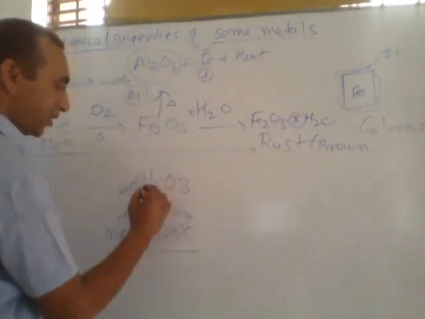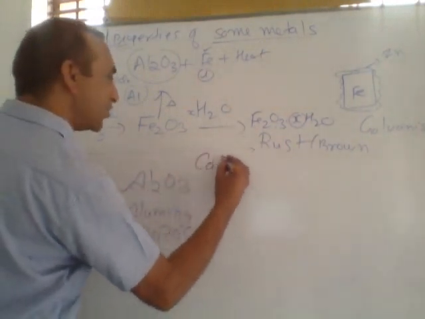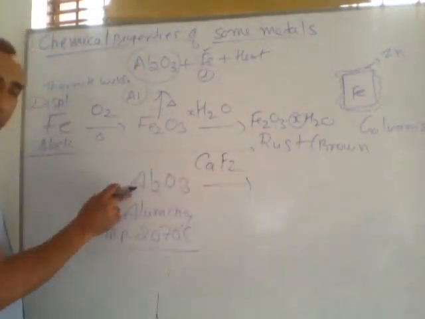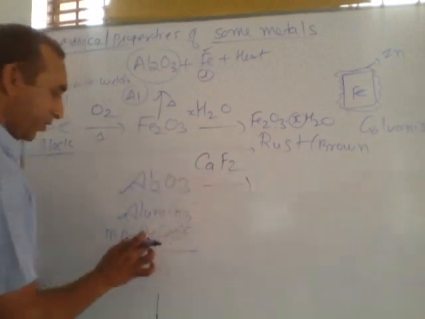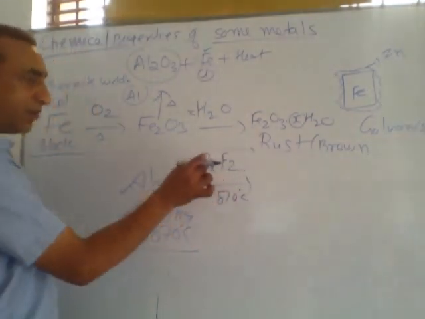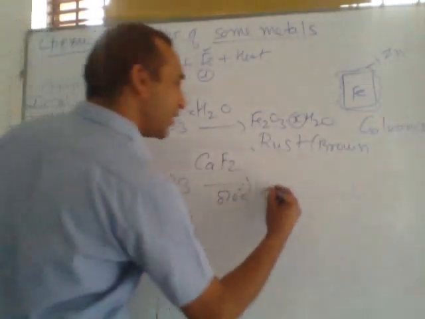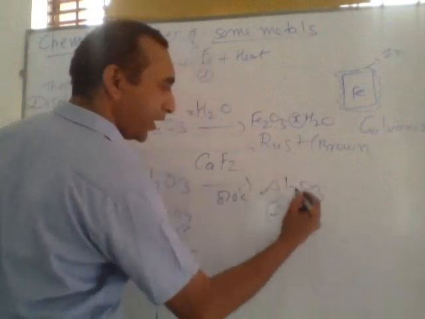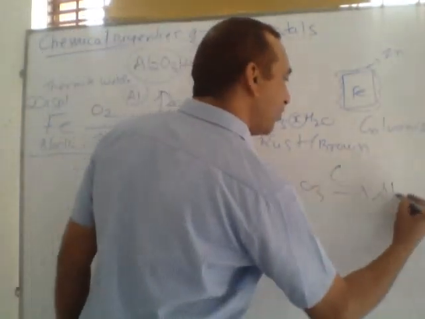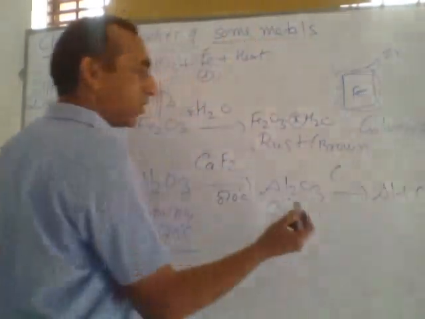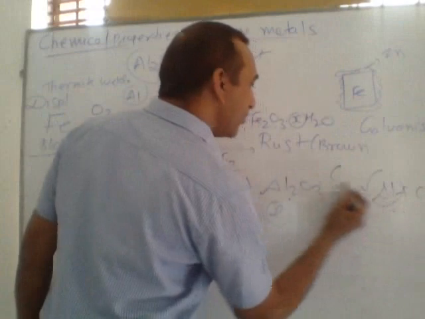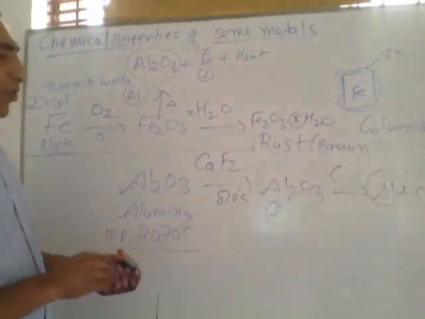If we heat aluminium oxide with calcium fluoride, then this helps to melt the aluminium oxide below this temperature, approximately 780 degrees Celsius. Aluminium oxide melts, and if we treat this molten alumina with carbon, then aluminium is formed along with CO gas. So this process is called reduction of aluminium. In this, aluminium oxide is reduced by carbon and aluminium metal is formed.